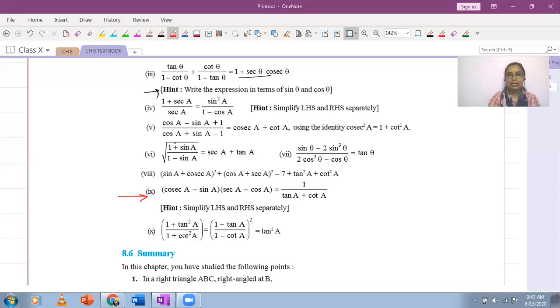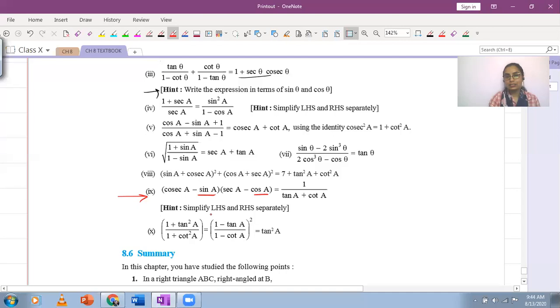So I would like you to do it with me right now. This is actually the fourth part where they're asking us to simplify both sides of the expression. And the only way to simplify these sides is by converting them into sine and cos. So there are terms as sine and cos already, but the ones which are not sine cos, let's convert them into sine and cos and then simplify. Let's start with the left hand side and right hand side.